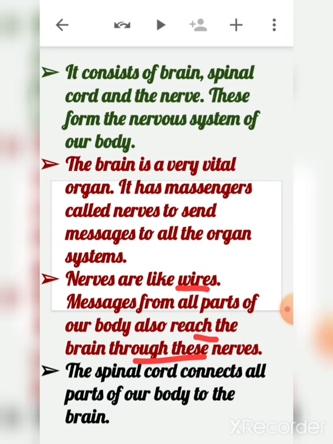Now for example, if you see any danger, children, it's not like your brain will see the danger first. It will be your eyes that will see the danger first. Then what happens? Your eyes send the message to the brain, and your brain will send a message to the needed body part. So this is how the nervous system works.